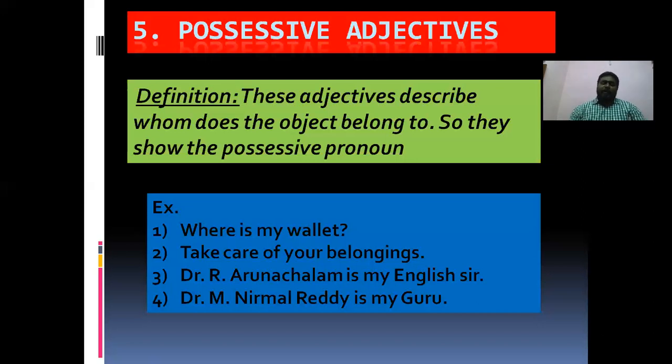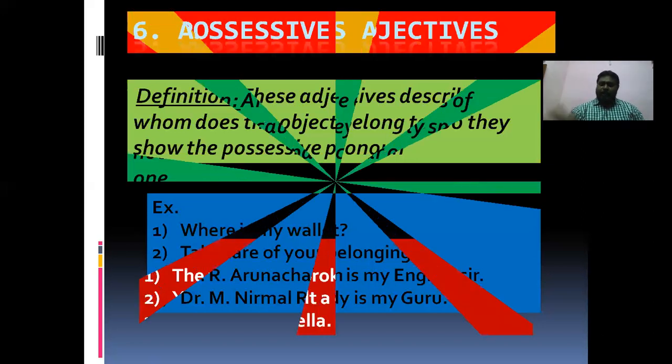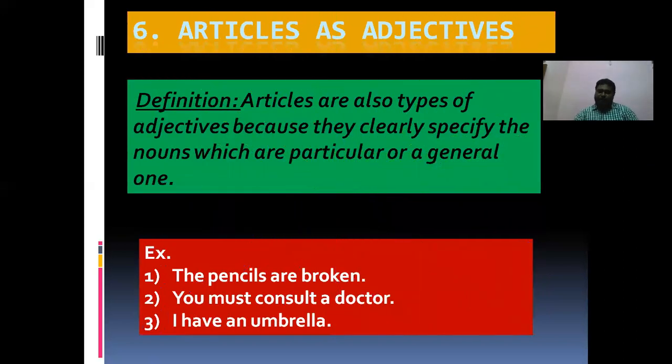And then the 5 adjectives we have finished, and the last one we have is articles as adjectives. Articles are also a type of adjective because they clearly specify the nouns. Articles should also be considered a type of adjective, because they also specify a noun, whether it is a particular or a general one.